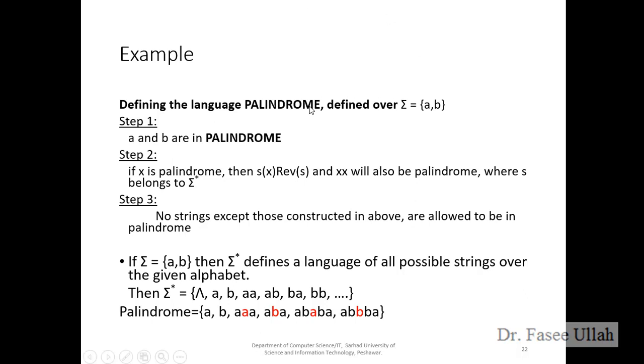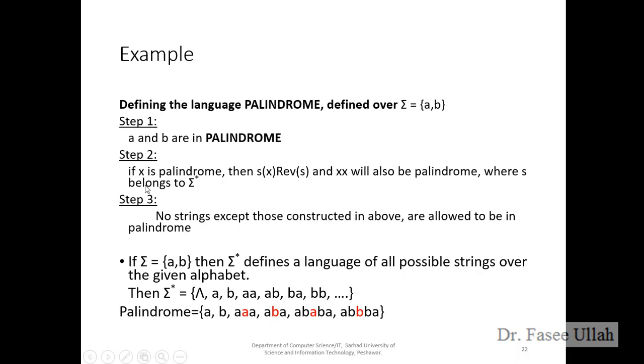So we have a set which is A and B. If I apply the palindrome rule, in step 1, A and B are palindromes. In step 2, the inductive clause, if x is a palindrome, where x usually stands for the solution of any given problem, you can replace x with A and B or any item from the set.